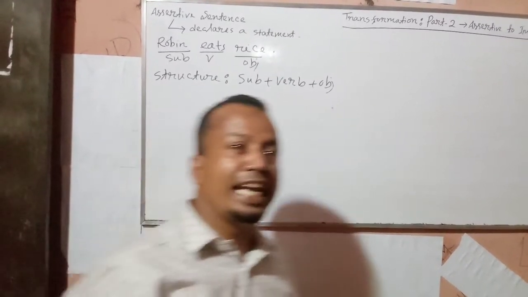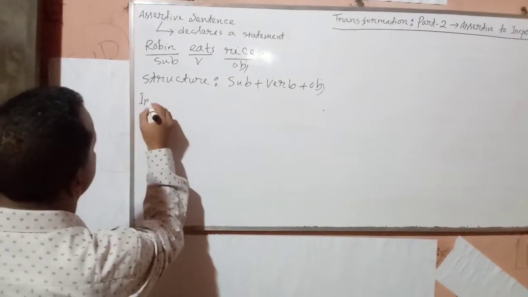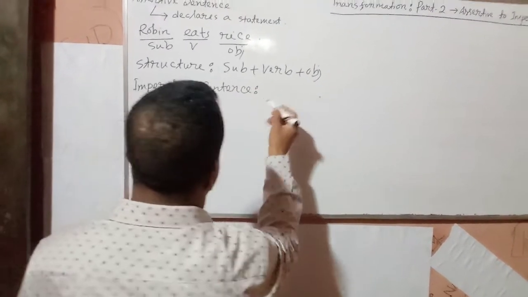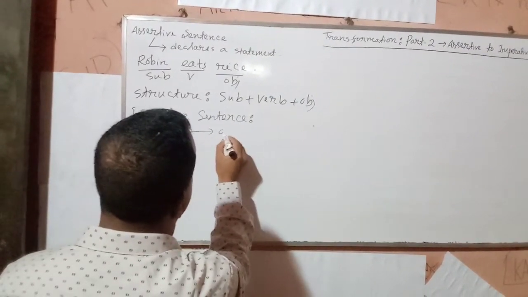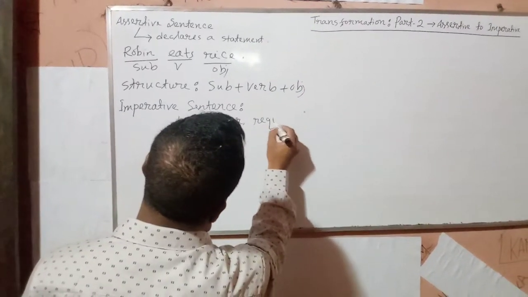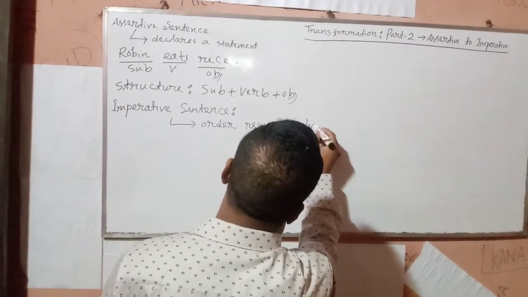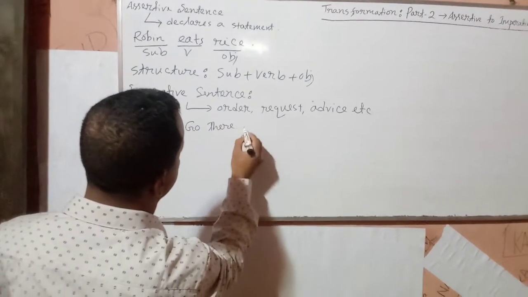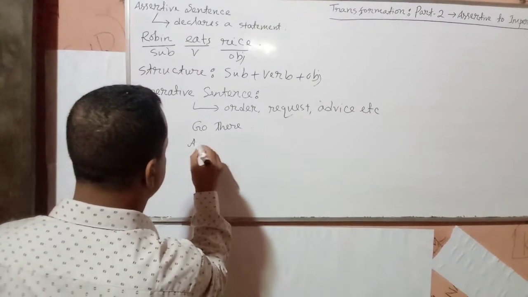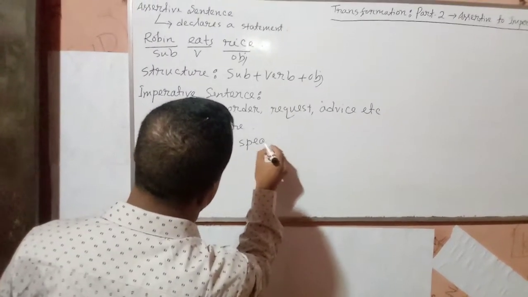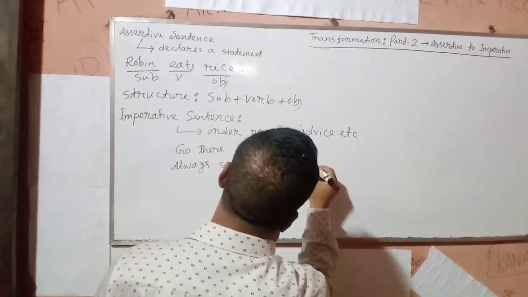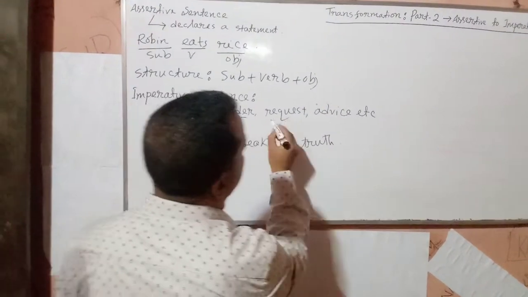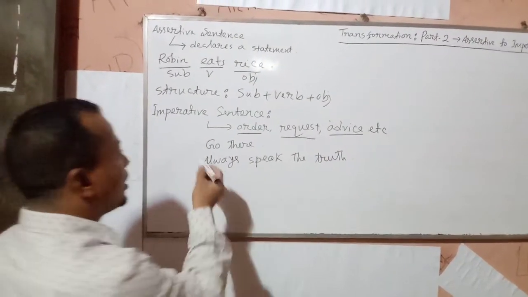Now we will know what an imperative sentence is. An imperative sentence refers to order, request, advice, etc. Look at the examples.